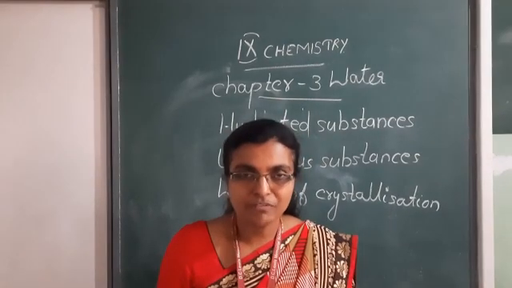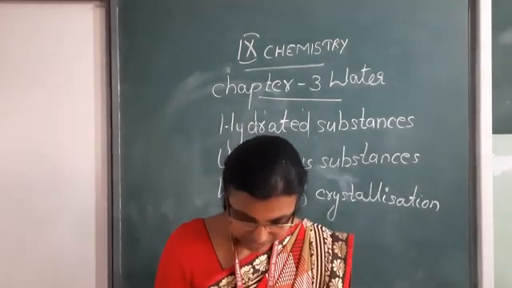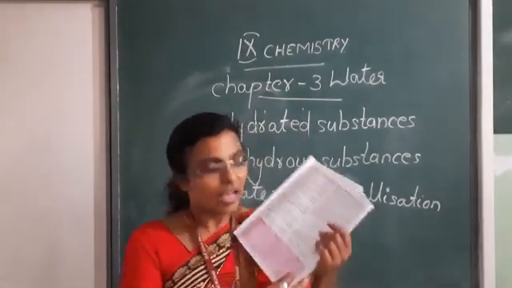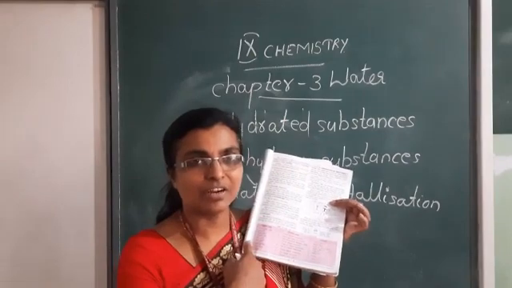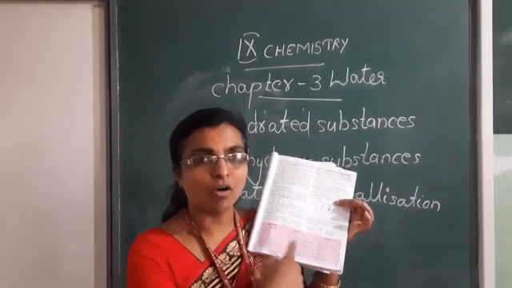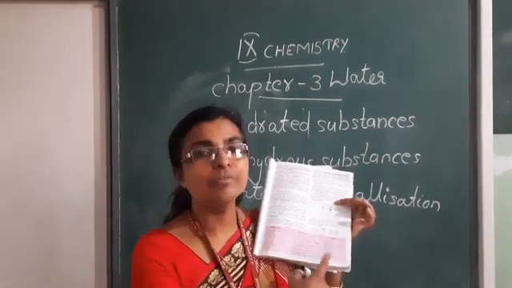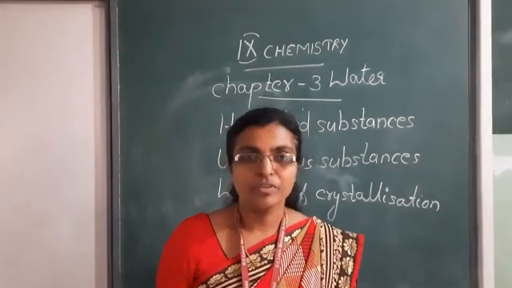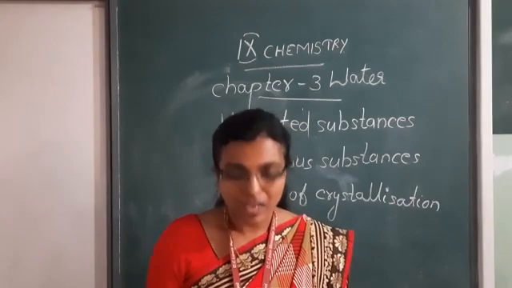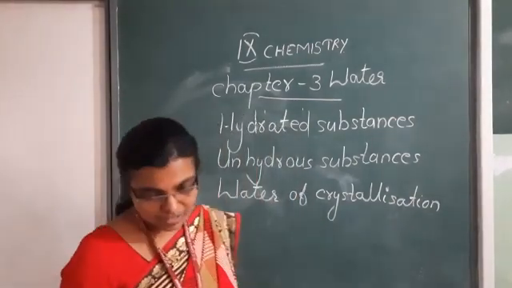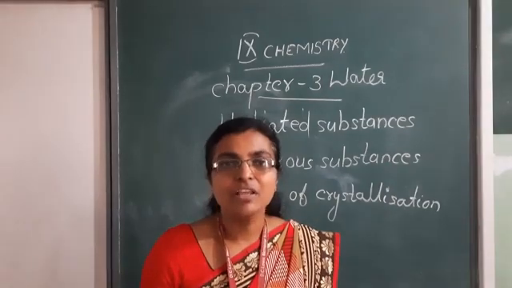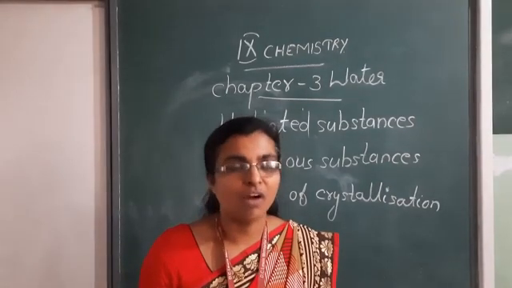Hydrated copper sulfate, hydrated magnesium sulfate. Lots of examples of hydrated substances are given in your book. Their common name, chemical name and formula are also given in your book. Copper sulfate, if you see, is associated with 5 molecules of water.